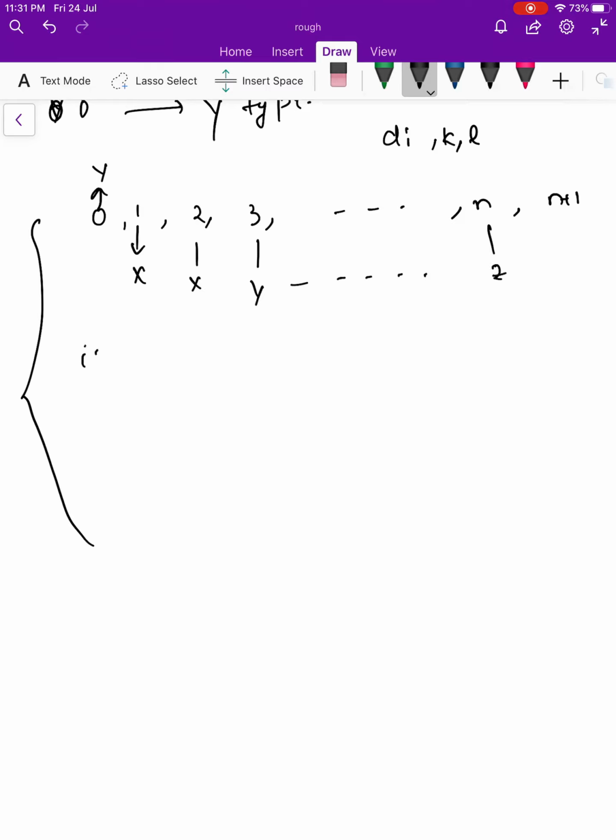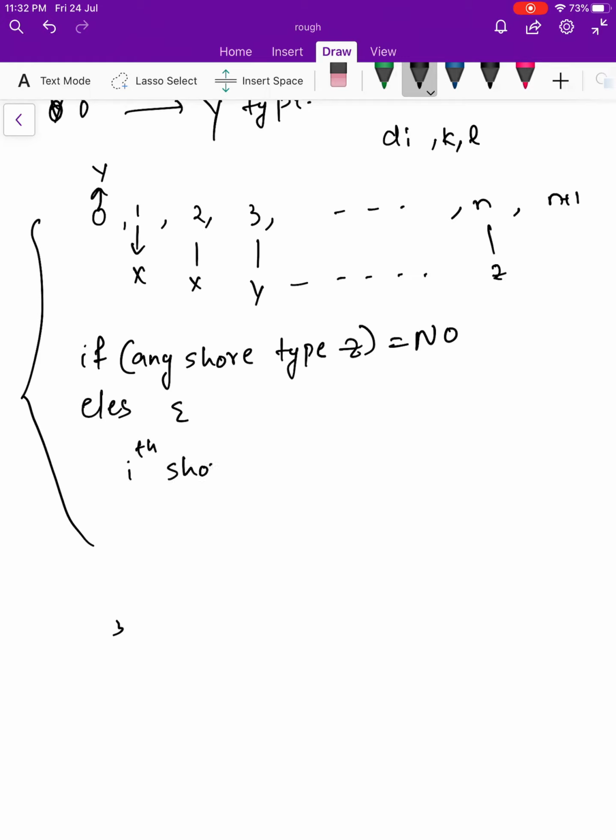If any shore is type Z, answer is no. Else, you are at the ith shore, going from I to I plus 1.